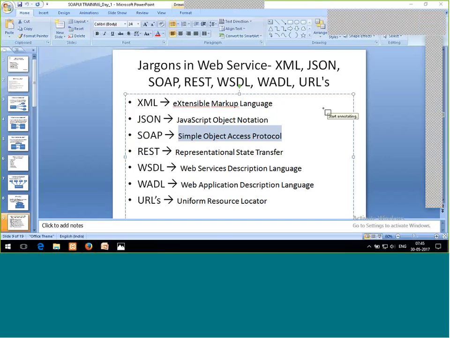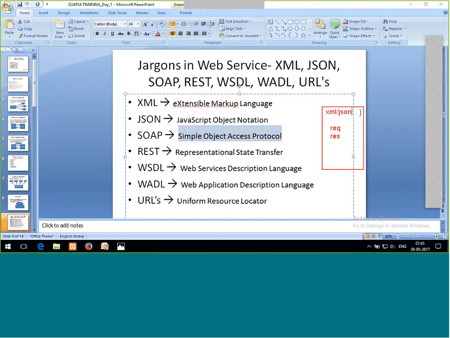If I'm saying, first thing is my request and response. This is the very basic thing. These request and response are going to be enclosed within a language, XML or JSON. And it's just a language.